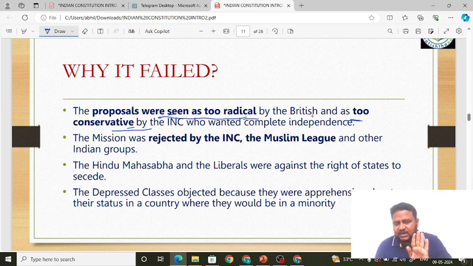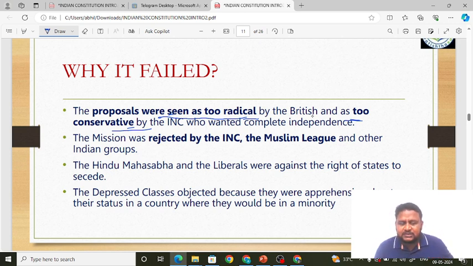The stand of the Indian National Congress was always, okay, it wanted dominion status. No, not dominion status, sorry, it wanted complete independence. No dominion status, nothing doing. Give complete independence, then talk further. No complete independence, no dominion status. That is the meaning of the stand taken by the Indian National Congress with respect to the Cripps Mission.